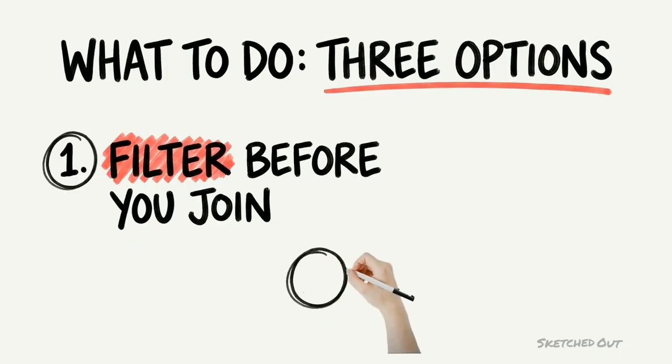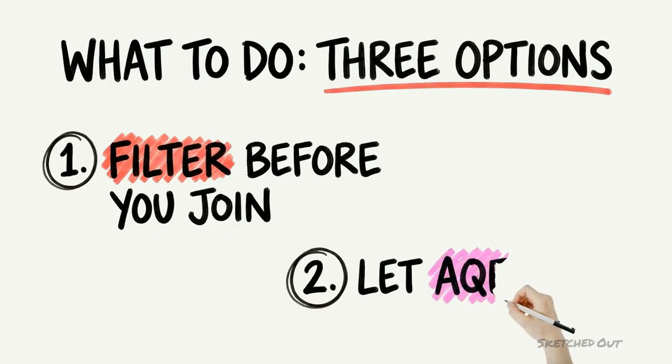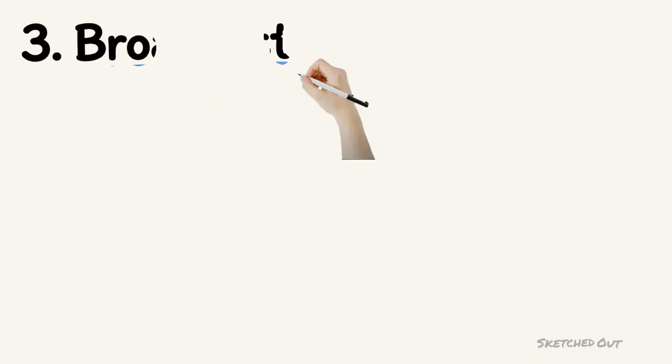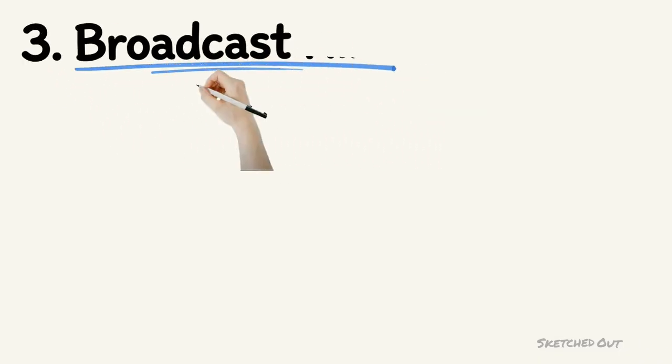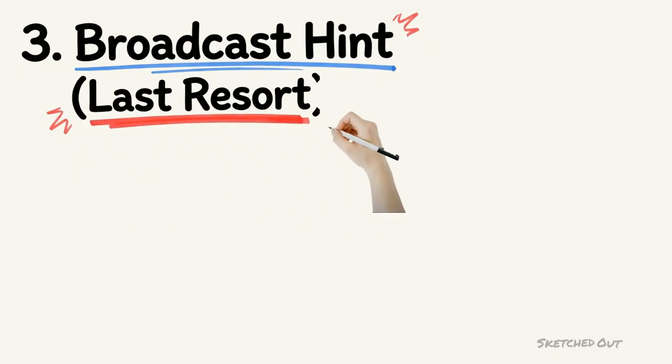Second, let AQE do it. If you are on Spark 3.0 or later and AQE is enabled, it will flip the strategy if the real post-filter size falls below the threshold. No intervention needed. This is the case episode 5 described. Third, as a last resort, you can hint to Spark that a broadcast is appropriate. In SQL, you can add a broadcast hint, and in the data frame API, there is a broadcast function you wrap around the smaller table. This forces the strategy regardless of the size estimate.